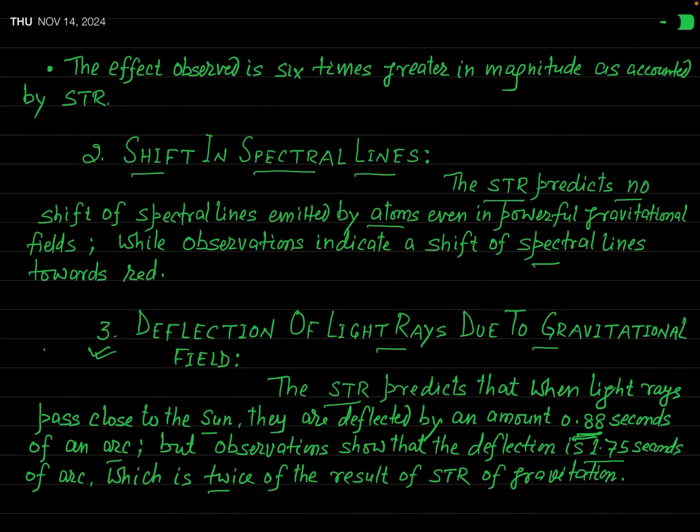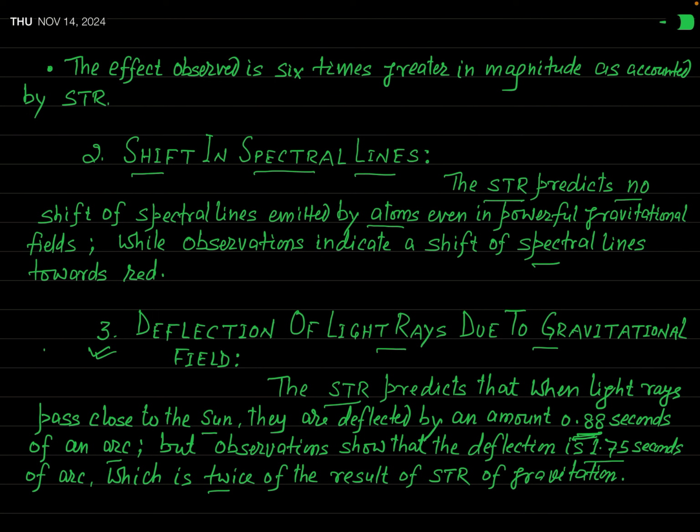So, the special theory of relativity also does not give a correct prediction for the deflection of light rays due to the gravitational field. Okay? So, in this way, you can say that these are some important phenomena where